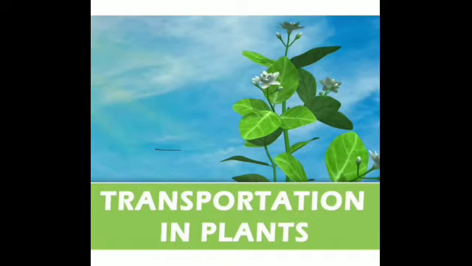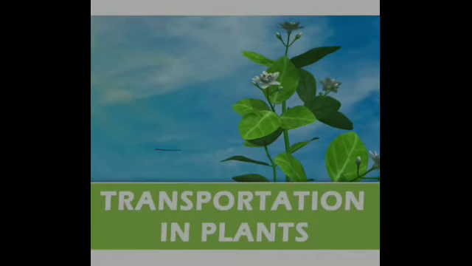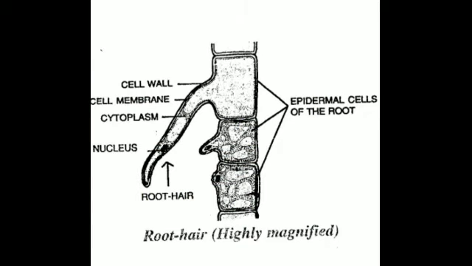So in my last lecture I was talking about the movement of water molecules. Let's quickly revise what we had done. I had told you about the absorption of water and minerals by root hair. What are the various adaptations of the root hair that help in the absorption of water? They have numerous tiny pores present all over the membrane of the root hair, and they provide a large surface area that allows more absorption of water.